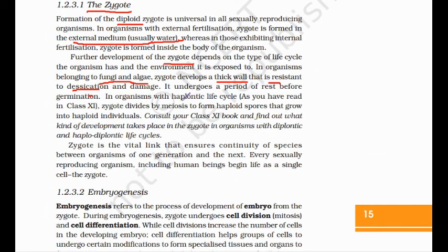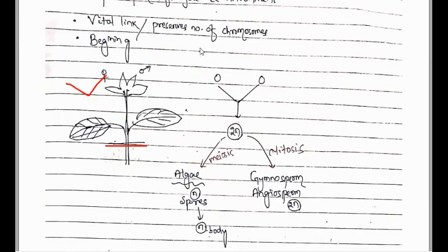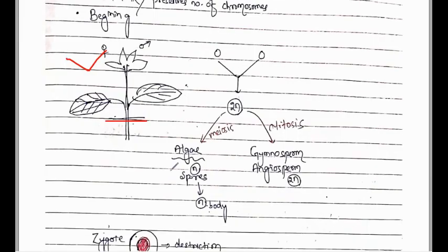In organisms with a haplontic life cycle, the zygote divides by meiosis to form haploid spores that grow into haploid individuals. Which organisms show the haplontic life cycle? Algae and a few fungi. The dominant phase, their plant body, is mainly haploid in nature.